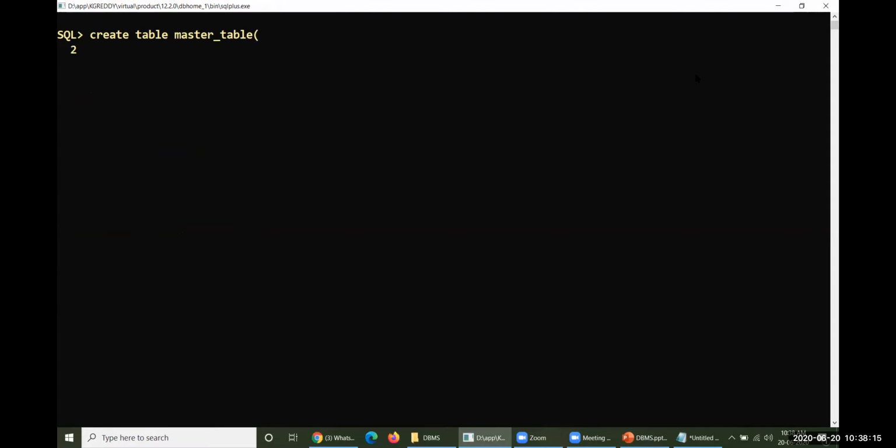This table has ACC_NO, account number, which is a number of 5. I'd like to enforce unique here, followed by account holder name, varchar2 of some 20, or 30, whatever it may be, and not null must be enforced here.